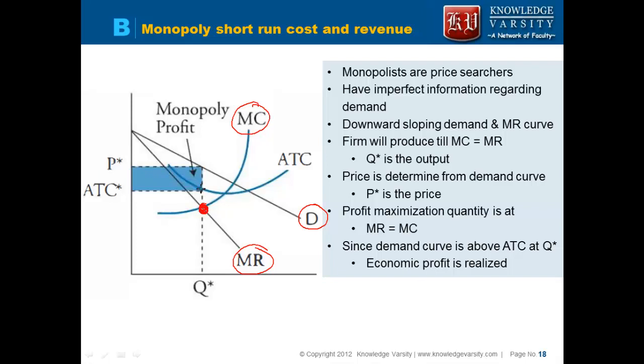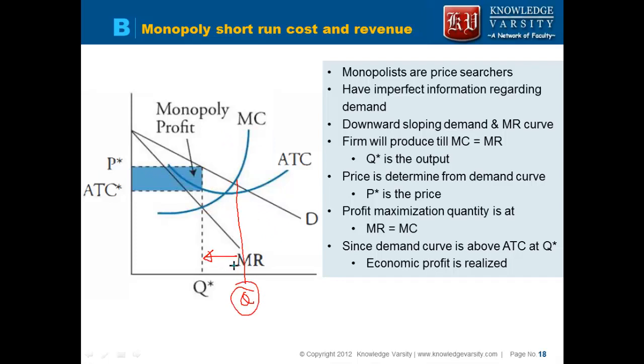The cost will be read from the average total cost curve. So this is your average total cost. The price will be read from the demand curve. The company makes some profit, economic profit. It is a monopoly profit. But note that it brings deadweight loss in the economy, right? So it brings inefficiency because the quantity produced is not large.